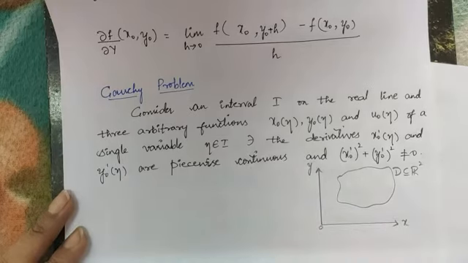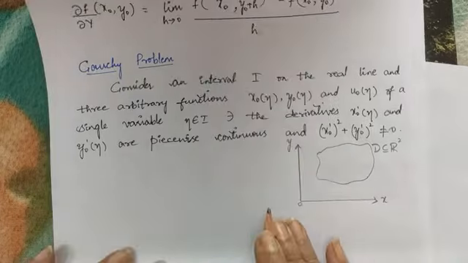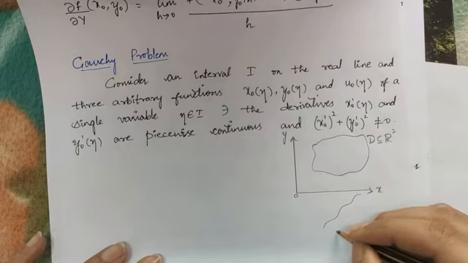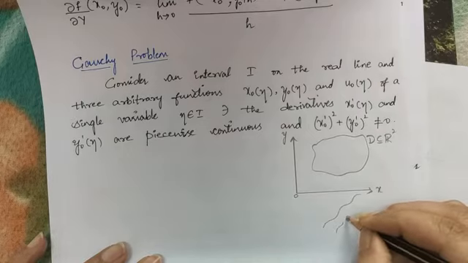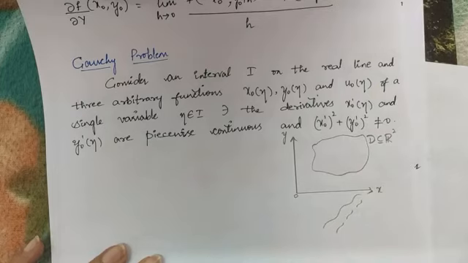Piecewise continuous means the function is continuous even if the interval is broken. For example, this is my continuous function, right? So the function is continuous even though it is broken at some point. In other words, we can say that on each subinterval the function should be continuous.